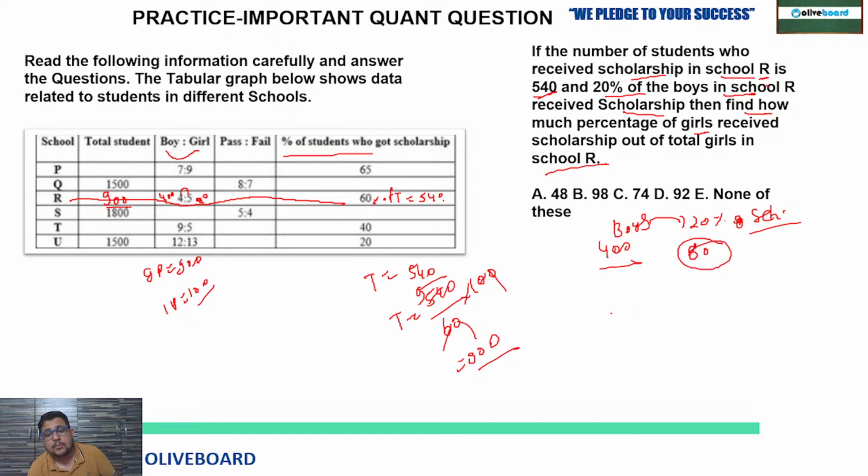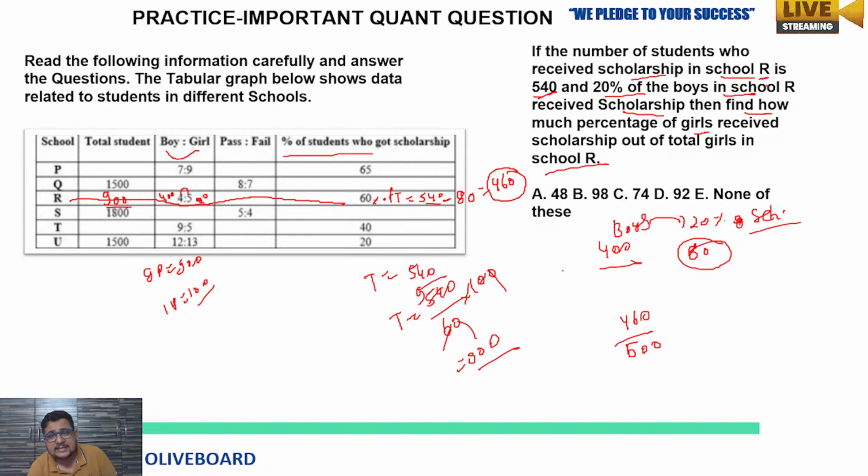So out of this 540, only 80 are boys. So how many girls? 460, just remember that. And total girls are 500. So out of 500 girls, 460 received the scholarship.